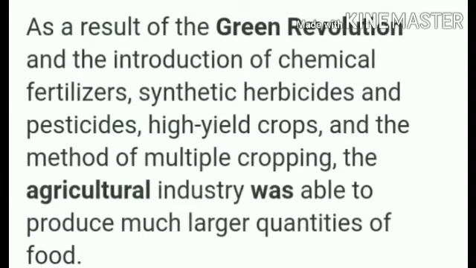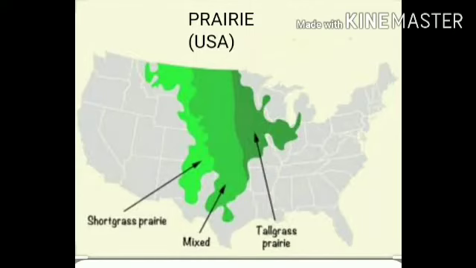A farm in USA. We all know that USA is a prosperous country and it is blessed with vast fertile plains and grasslands. We are talking about the prairies, and the prairies are in USA. They stretch from the Rocky Mountains in the west to the Great Lakes in the east. Prairies are located in the interior of the continent. That is why the place experiences a continental type of climate. But we have taken a farm in the Midwest region of the prairies grassland for study.